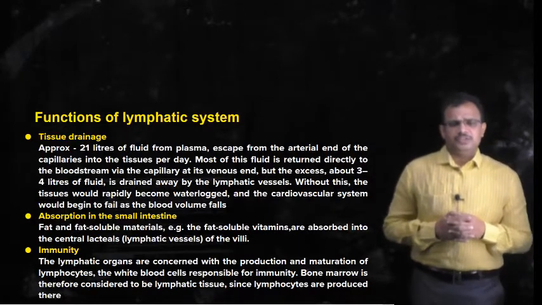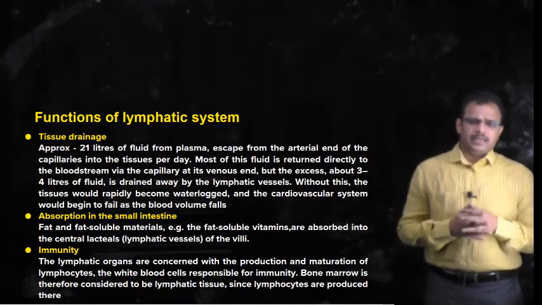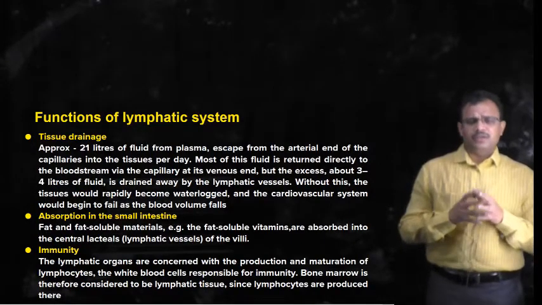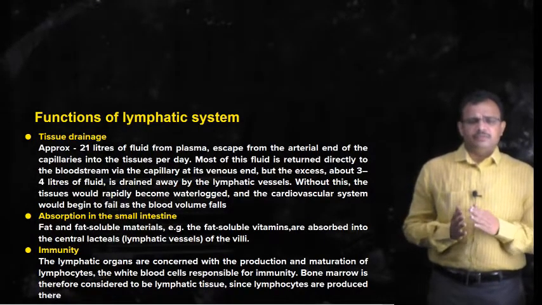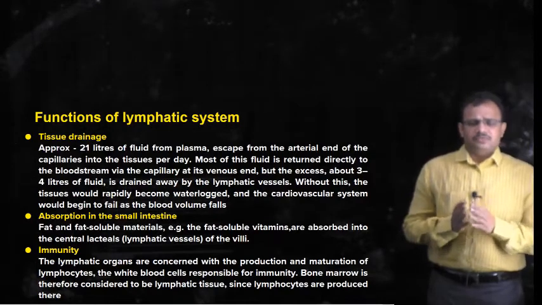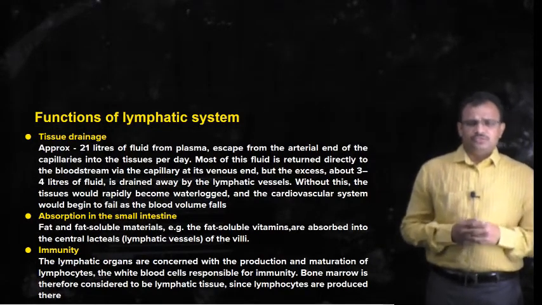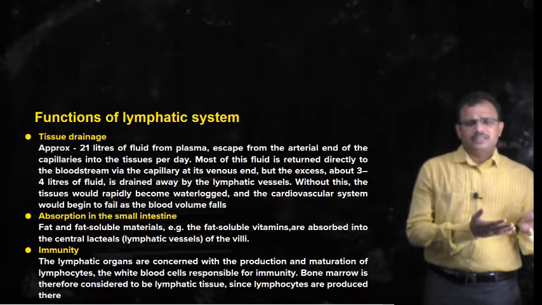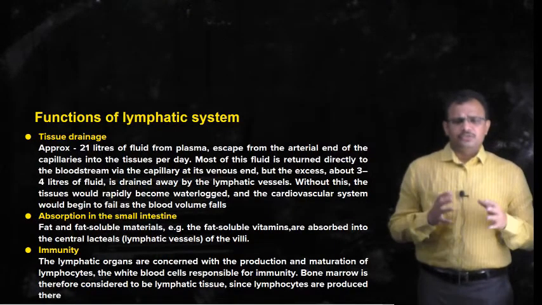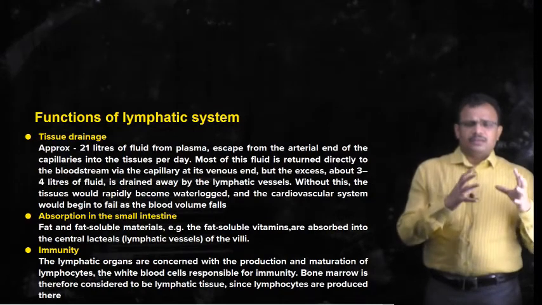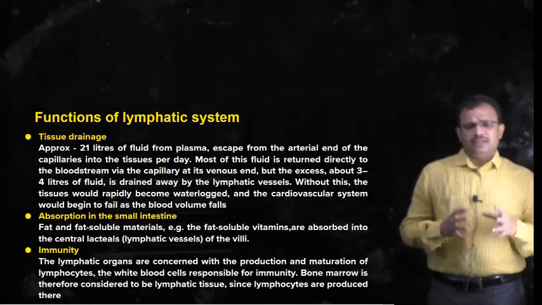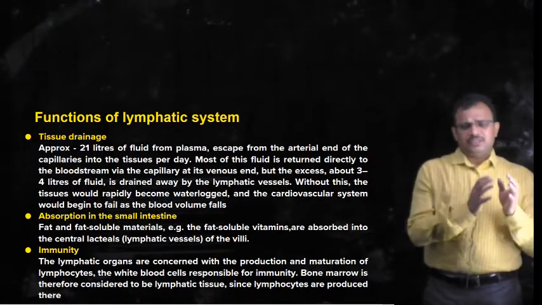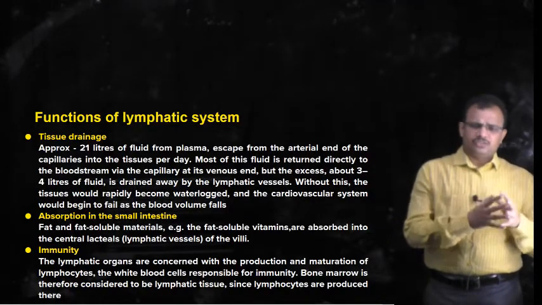So imagine if lymph capillaries are not there in the body, what happens? 21 liters of fluid comes from blood vessels into the tissues, whereas only 17 liters comes back. So the remaining 3 to 4 liters remain within the tissues. This makes water accumulate within the tissues, and once water accumulation occurs, it increases pressure in the tissues, affecting their functions.